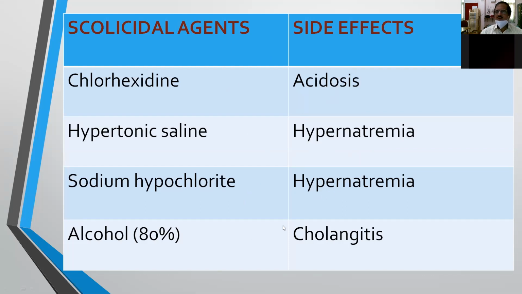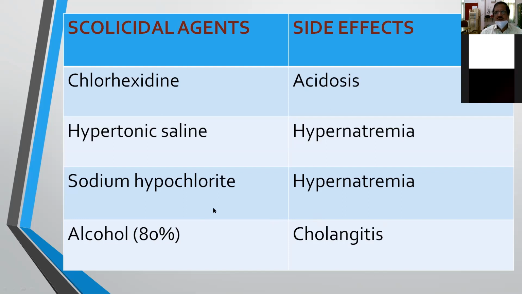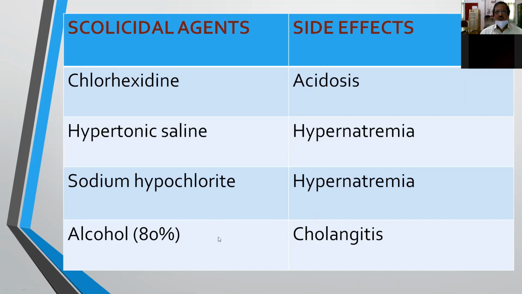And alcohol, 80% ethyl alcohol, can be used. It produces cholangitis. Next, we are also using povidone iodine solution, available as a 5% solution, which can be diluted and used. So these are some of the scolicidal agents: chlorhexidine, hypertonic saline, sodium hypochlorite, alcohol, and also povidone iodine, that is 5% solution. These are the solutions which we commonly use in our OT while doing surgery for hydatid disease.